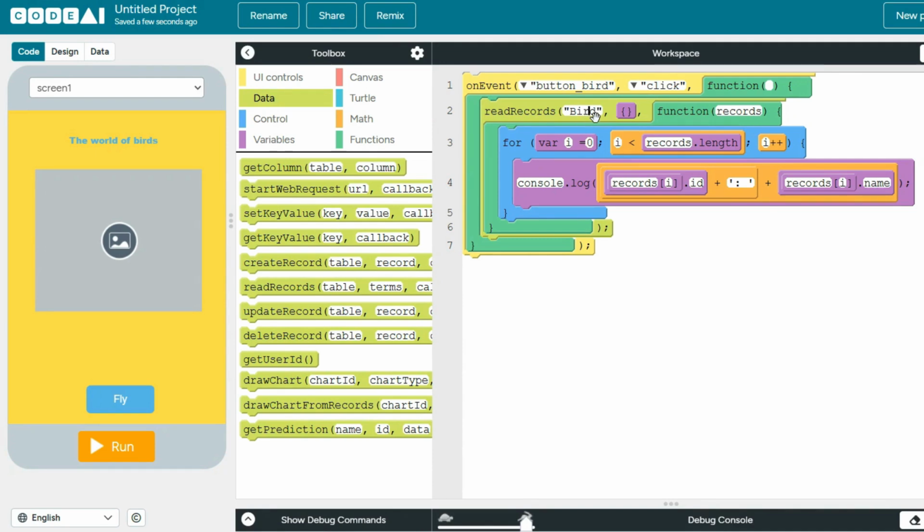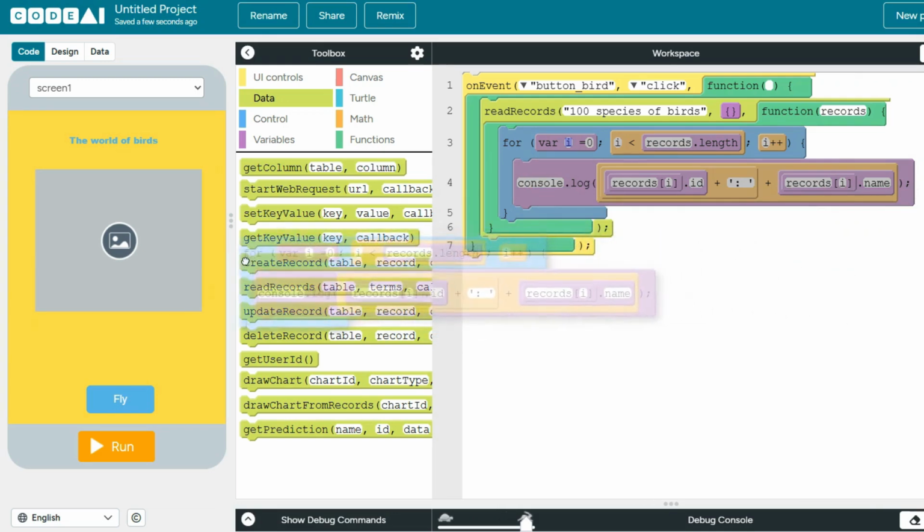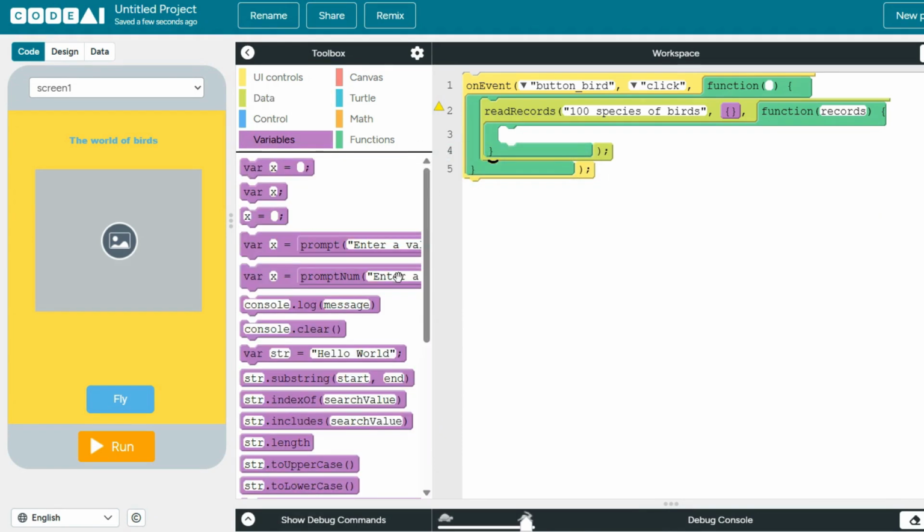Otherwise, we will make it 100 species of birds. 100 species of birds. Now we won't be needing this part, so we take it all out and throw it in the trash. We'll be putting our own stuff.